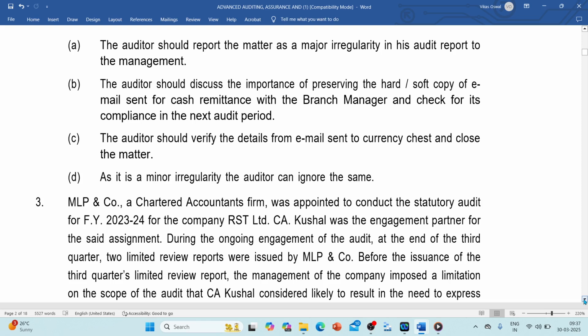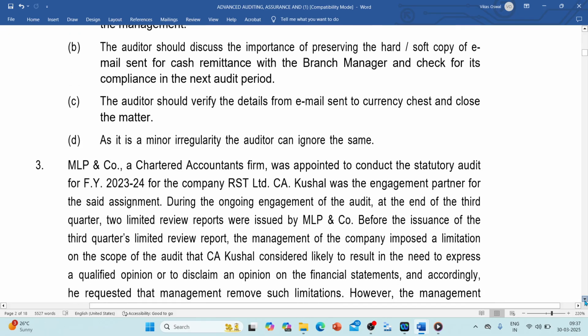Between A and B, since he is a concurrent auditor, B is the most appropriate answer, followed by A. So you have to choose B. A and B will always create confusion, but B is the more appropriate answer in this regard. You have to check whether the compliance is happening or not as a part of the concurrent audit process.